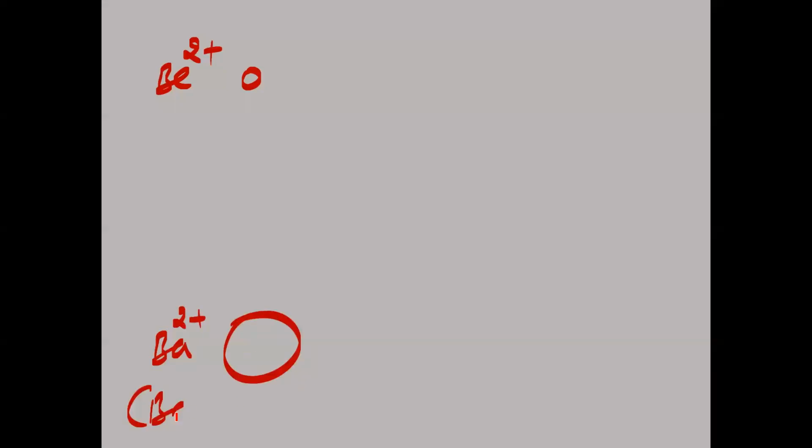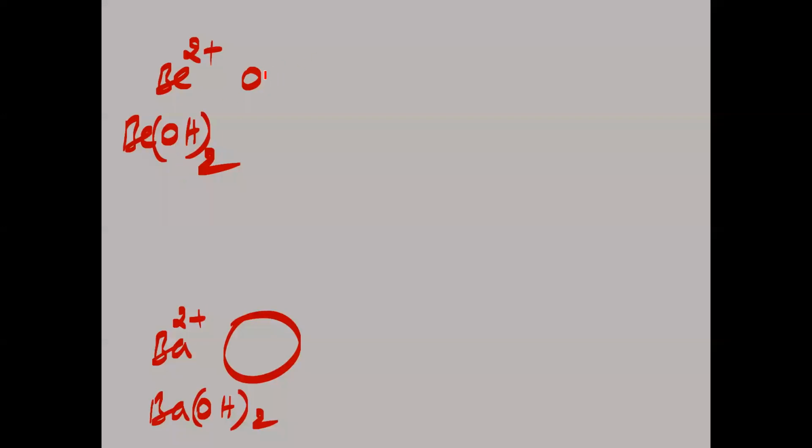Now here, what we have to understand is that the Be2+ ion is small sized, and the Ba2+ ion is large sized. So it is from barium hydroxide, and it is from beryllium hydroxide. One is more soluble, the other is less soluble.